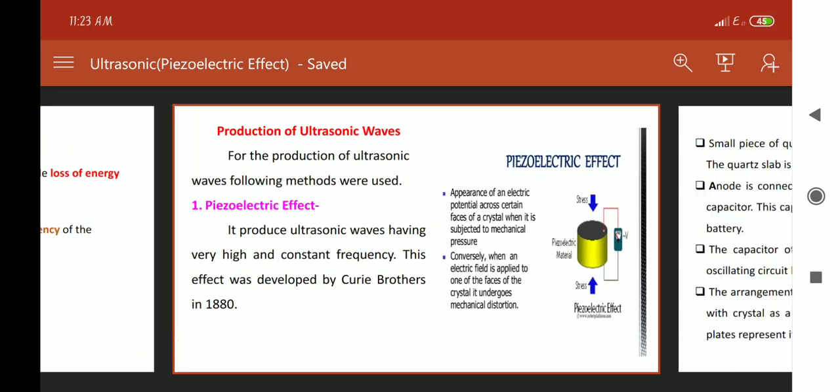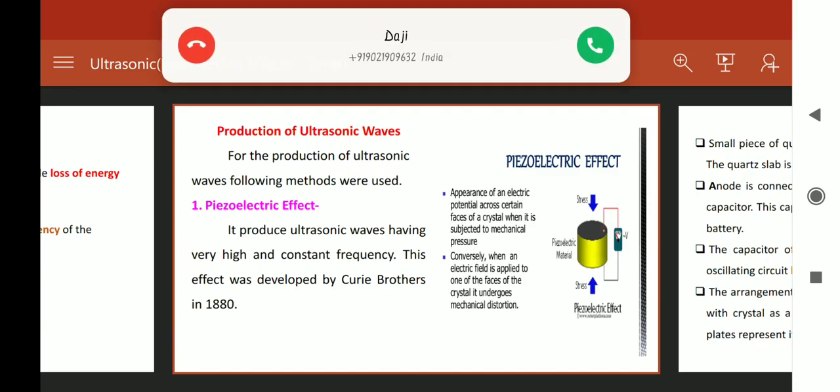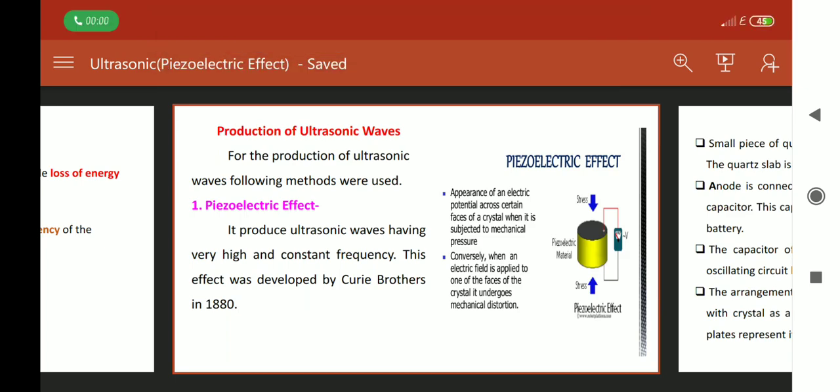Now, as I have already told you, there are two methods used for the production of ultrasonic waves. The first one is the piezoelectric effect, and the second one is the magnetostriction effect. The piezoelectric effect produces ultrasonic waves having very high and constant frequency.